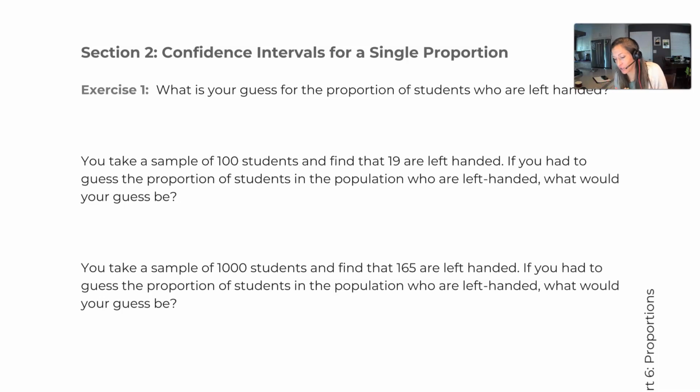So we start out with just, hey, what's your guess for the proportion of students who are left-handed? I'll typically ask this of the class, and I'll get a variety of answers, anywhere from like 10% up to like 40%. So let's just assume we go with some random guess that has been thrown out, and we think the proportion of left-handed students is around 20%. And we should do something to say that this isn't the real p, which we denote with a p, but it's some guess at that.